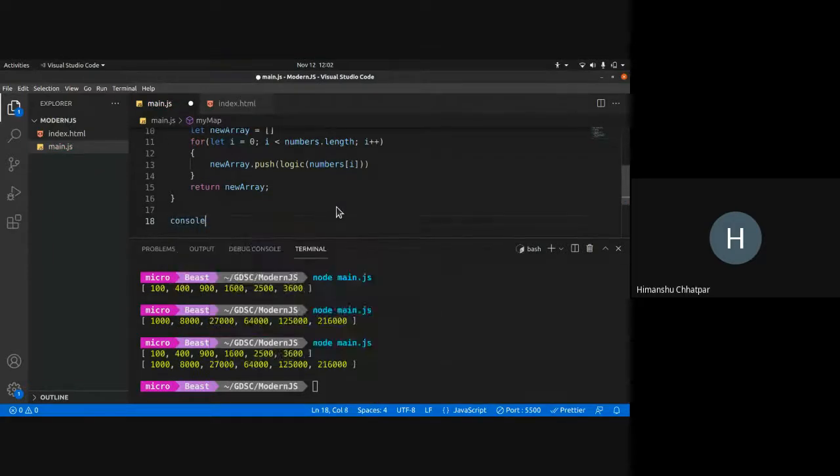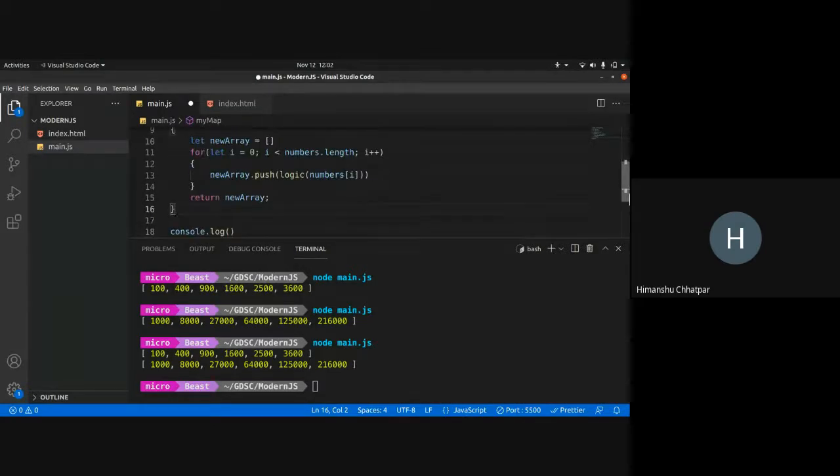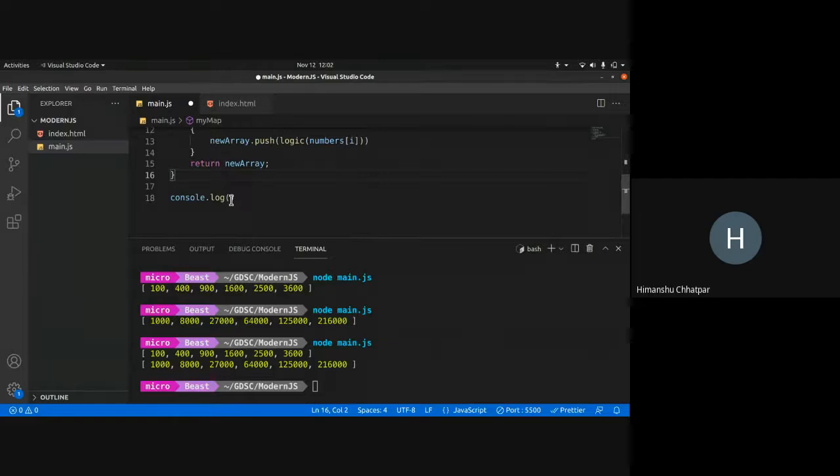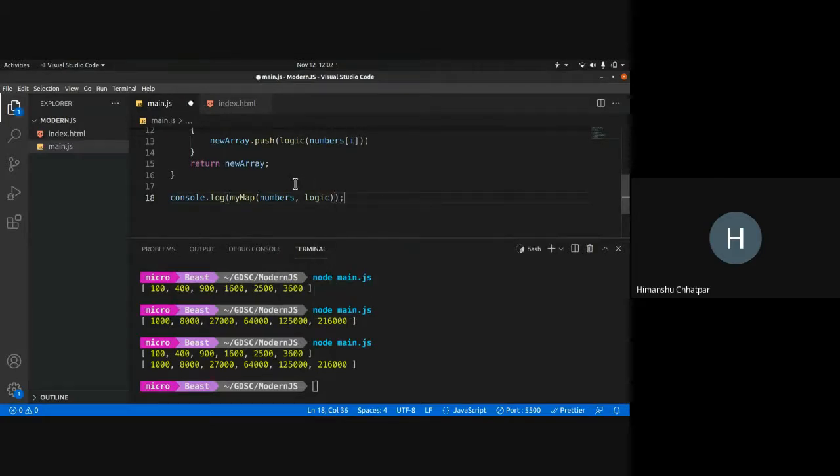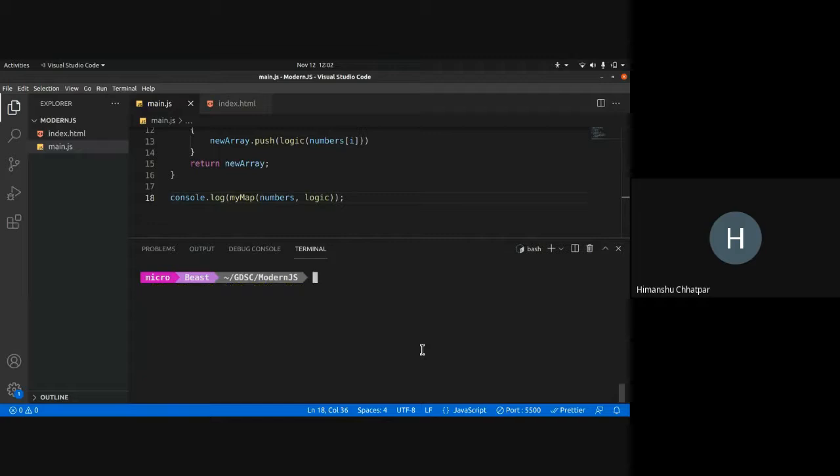So when I do console.log, I'll call the mymap function with numbers and logic function, right? So with this, I get the squared.